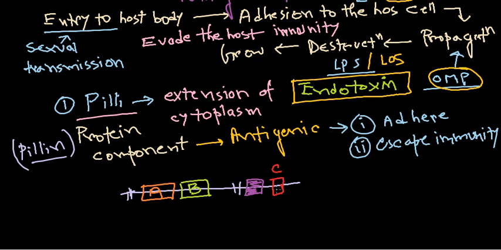As gene C is directly placed after the promoter, gene C will be transcribed. After this transcription, we get the product of gene C, but not the product of genes A and B.